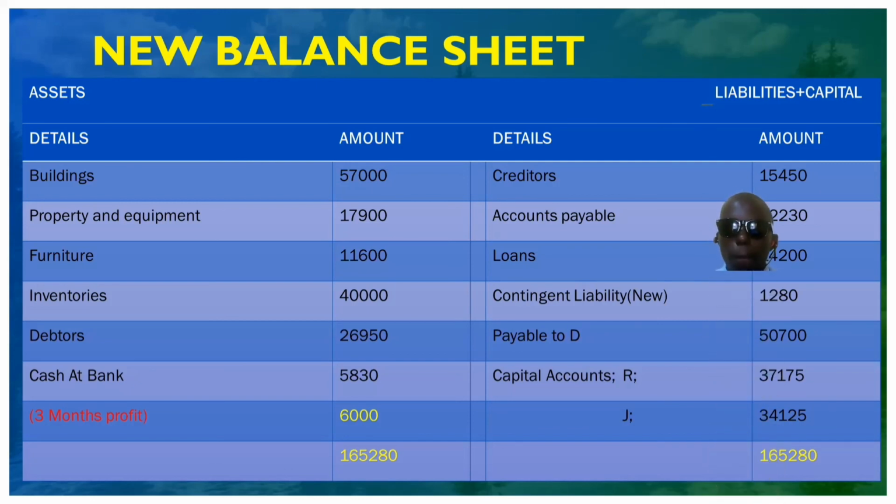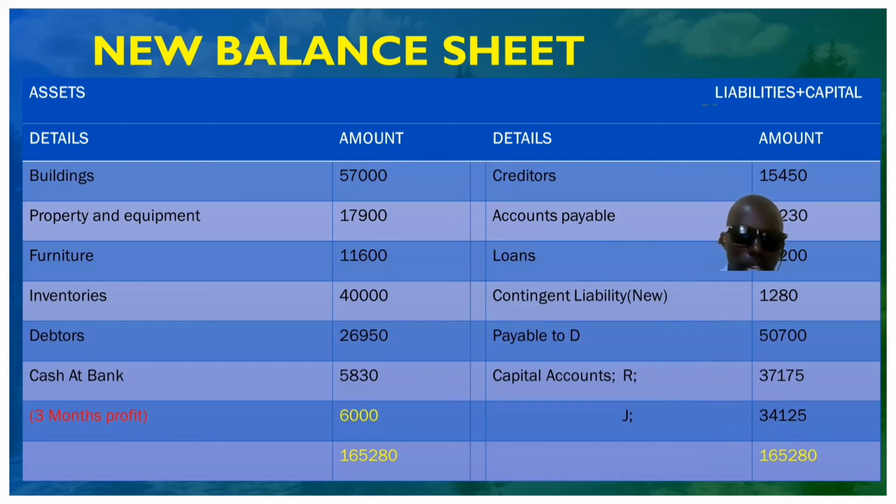And from there, we have to balance off the figures. But as you are balancing off the figures, there is something that looks not to balance on the debit side of the balance sheet. That is the amount of 6,000. This 6,000 is the profit that was realized after those 3 months, and it should go to the debit side because it was a profit.